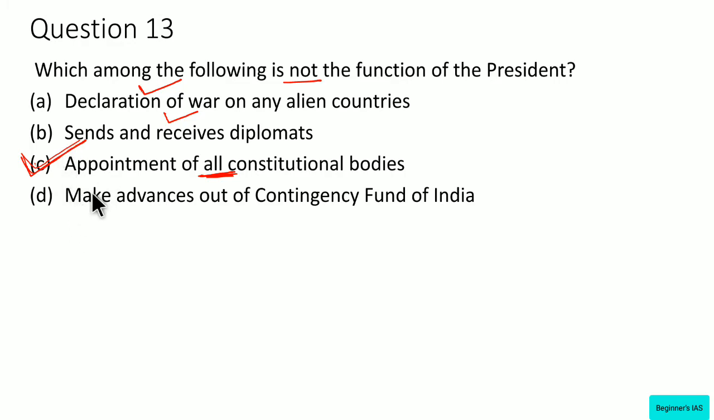What about statement number D? It makes advances out of contingency fund of India. See, the contingency fund of the union government is at the disposal of the President of India, who releases the fund on request of the union cabinet, which later gets an approval from the parliament. The parliament approval is mandatory. This is also a function of the president. But this appointment of all the constitutional bodies here given is wrong.